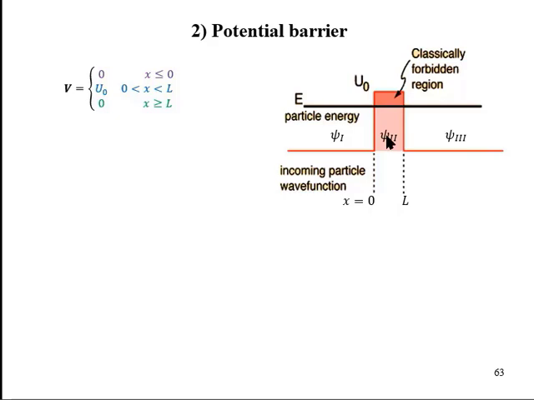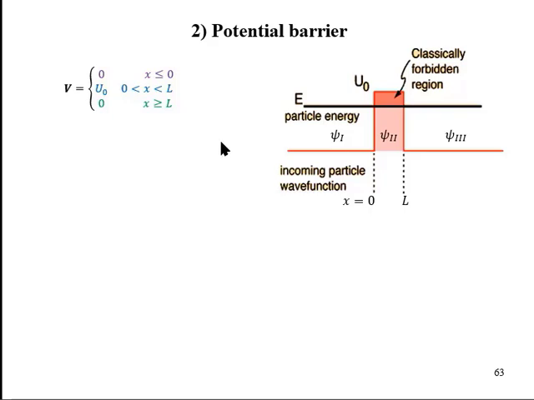U0 may be called the height of this barrier. Let this region extend from x equal to 0 to x equal to L. We shall call L the width of the barrier. Mathematically, this can be written as this. We wish to find what quantum mechanics predicts.